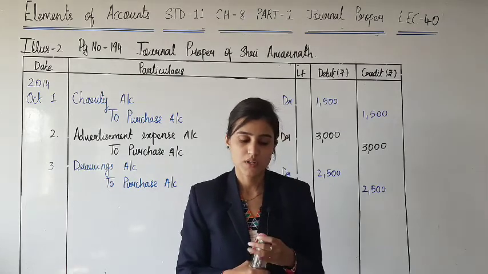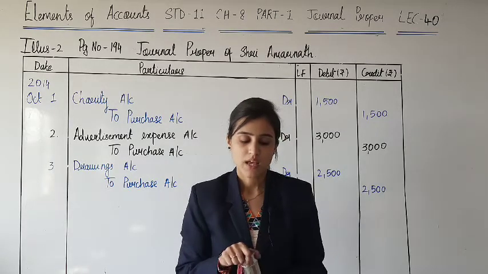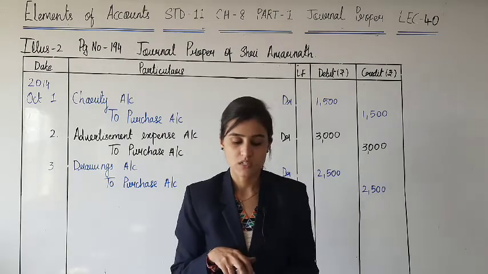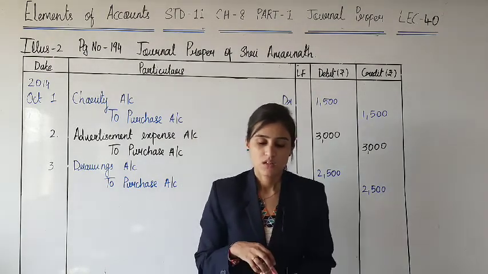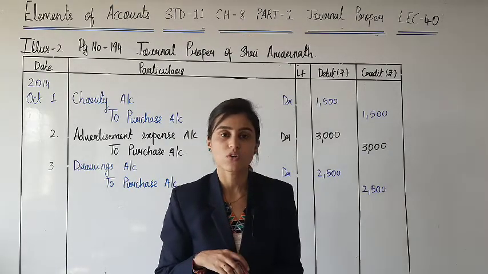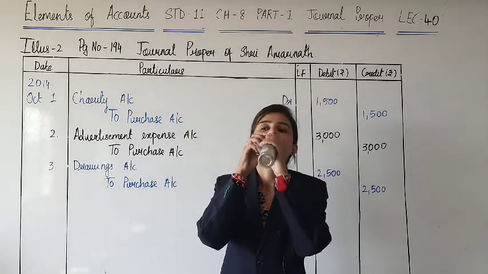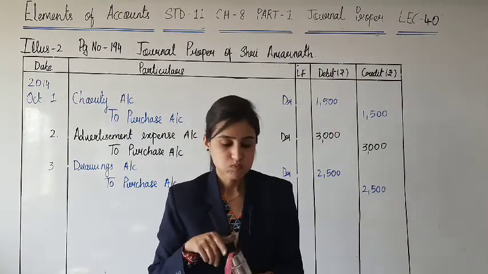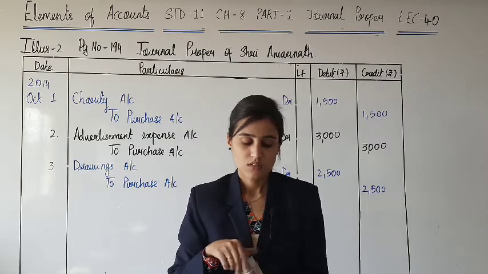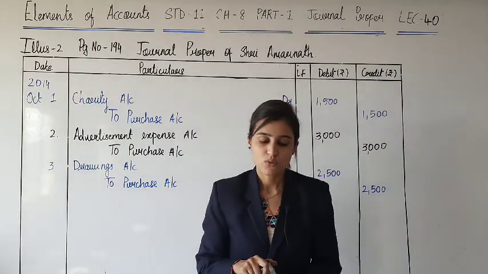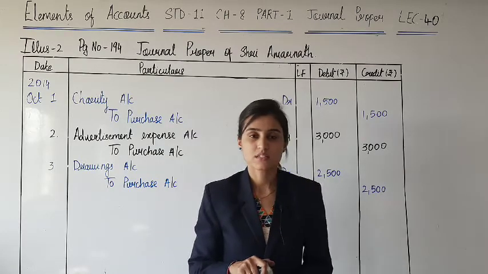It says a bill of rupees 4000 accepted by Priyanka was dishonored on the maturity date. Now this you know very well, the concept about dishonor of bill. The bill has been accepted by Priyanka on 4th of October and it is dishonored.